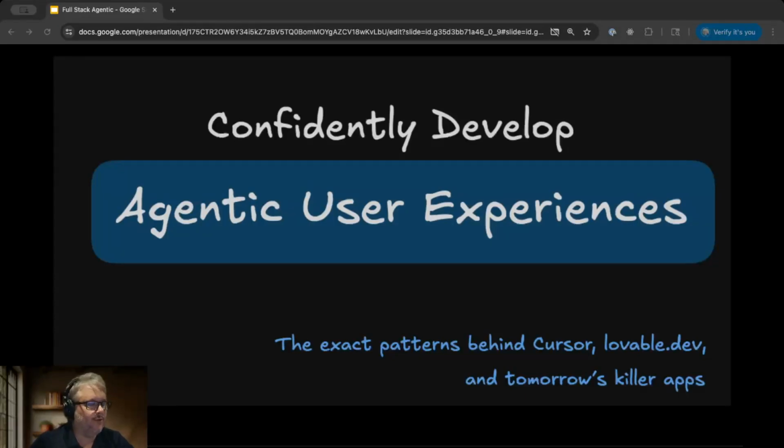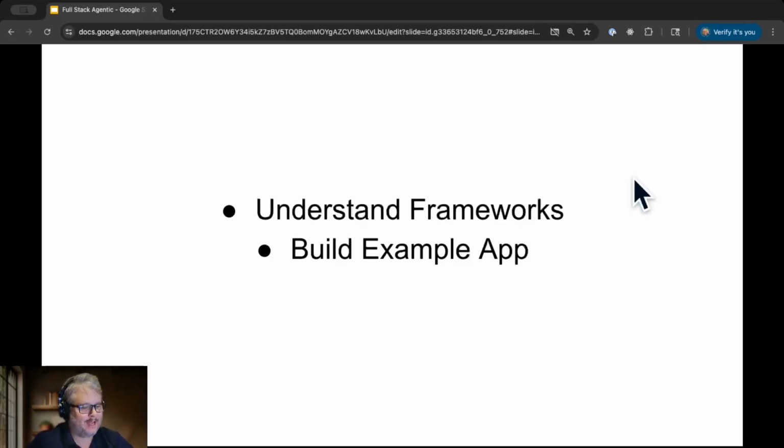You would be blown away by just how amazing of a user experience you can create with LLMs. And if you give me 20 minutes, you'll be able to confidently develop these agentic user experiences, the same exact ones that power Cursor. And to do that, let's get a layout of the landscape, understand the frameworks before we jump into building the example apps.